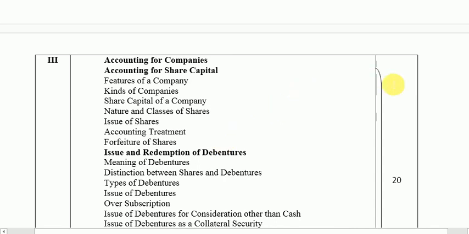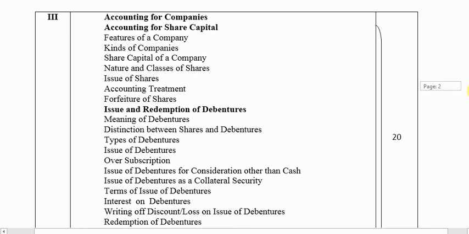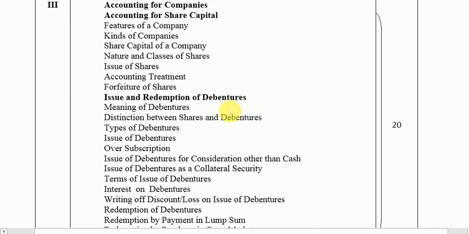Under this Unit 3, the first chapter in the second book is called accounting for share capital. The major chapter under this will be issue of shares. What I have written here as accounting for share capital actually means issue of shares. I hope you know what shares are in case of companies.